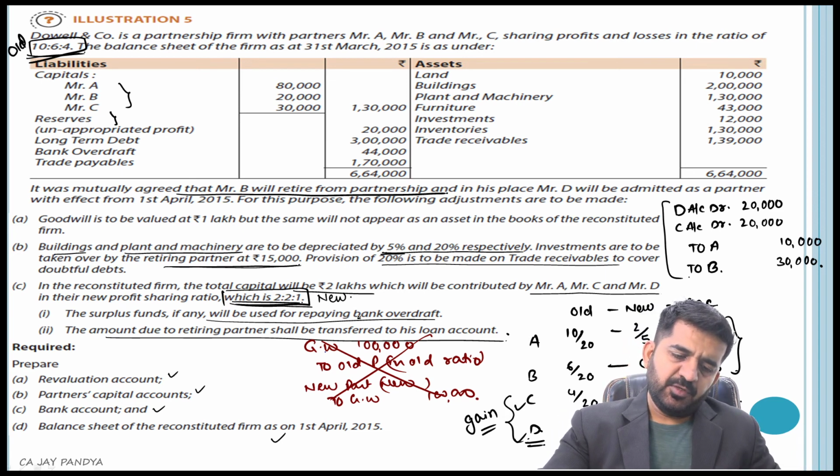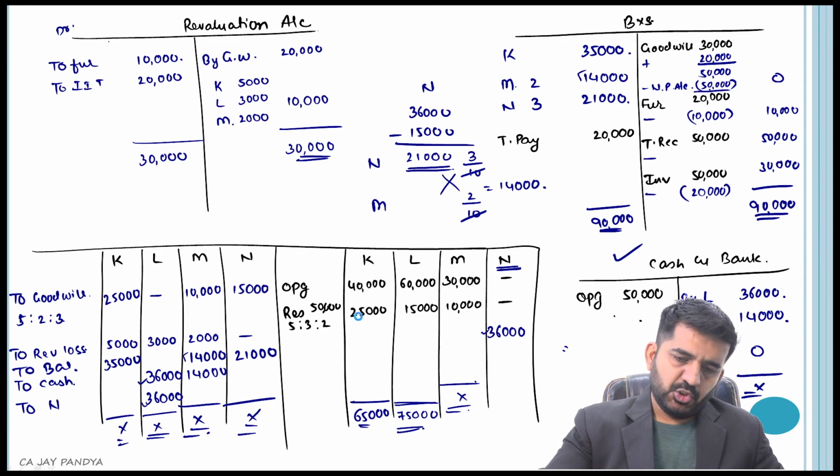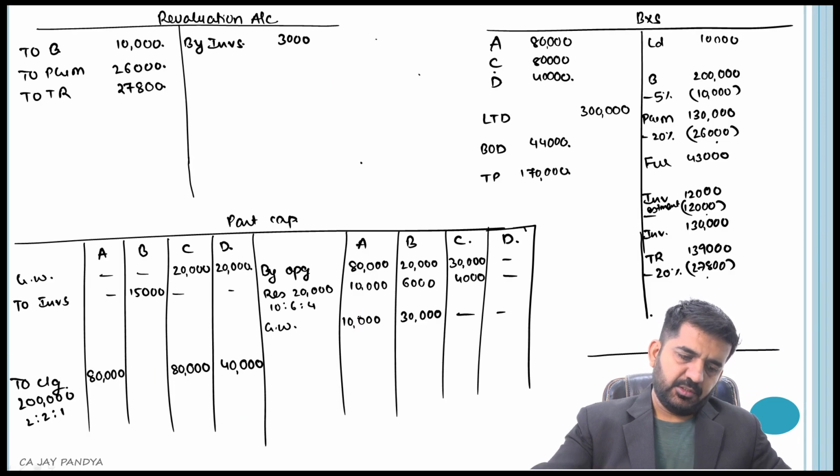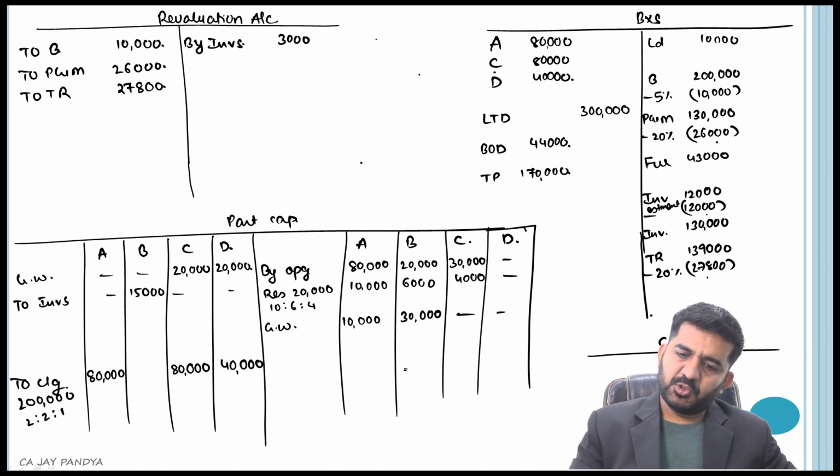The surplus funds in any will be used for repaying the bank overdraft. The amount due to the retiring partner will be transferred to his loan account. Is that all right? So whatever is the balance of B will be transferred to the loan account.